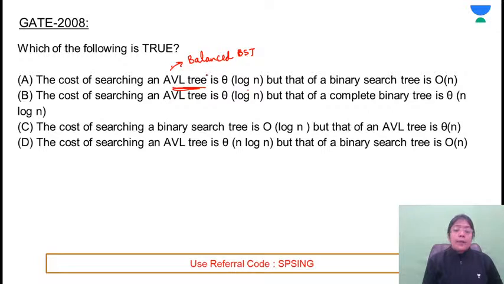So obviously if n nodes are there, तो total number of levels कितने होंगे, height क्या होगी tree की, it will be log n. So the cost of searching any element, since it's a binary search tree, either you will be going to the left side or the right side when you go to the next level. So ultimately कितने elements के साथ comparison होगा, with the log n elements, but that of binary search tree is order of n. This big O represents the worst case. Worst case complexity of binary search tree is order of n. We know that because in order to remove the worst case complexity of binary search tree, we are going for the concept of AVL tree.